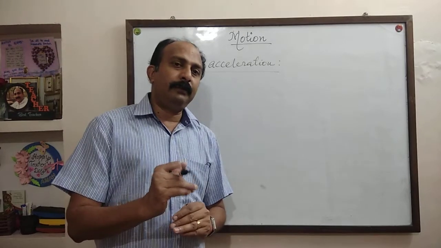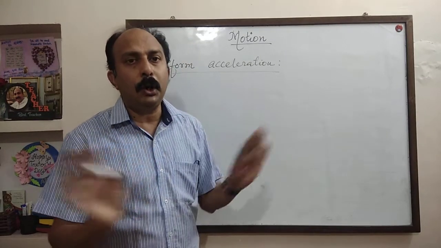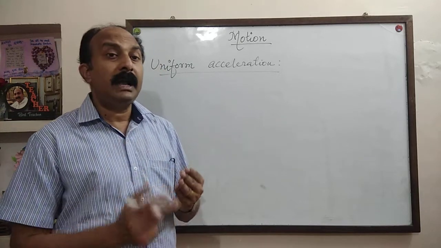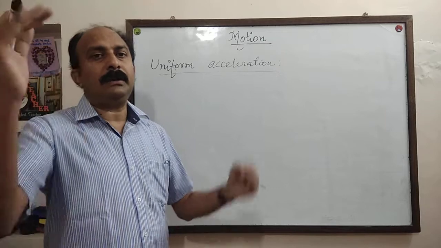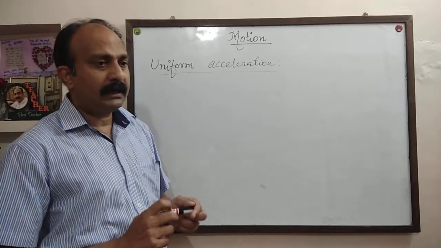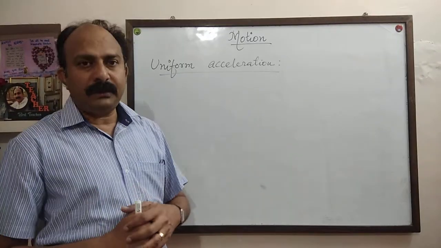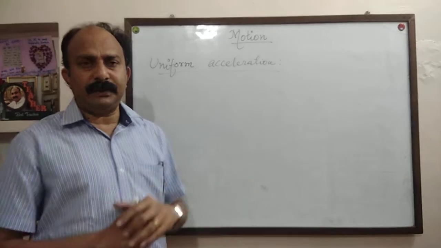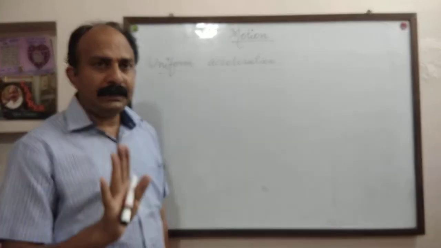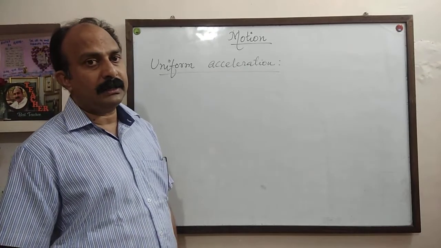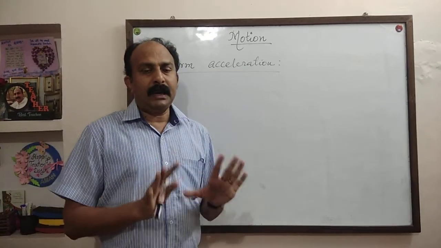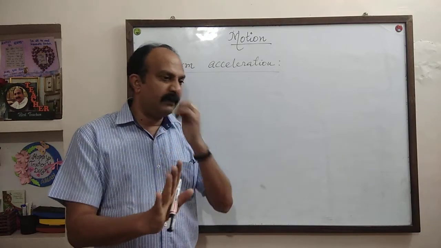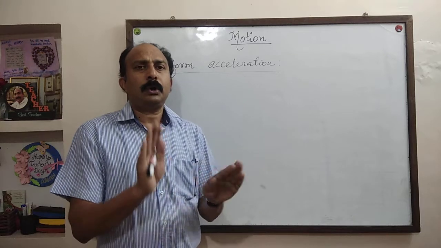Now the velocity of a body increases, but not by equal amount in equal interval of time, but by unequal amount in equal interval of time. Actually, when we are driving vehicles on the road and accelerating the vehicle, that is non-uniform acceleration, because mechanically or manually we cannot increase the velocity of the vehicle at a constant rate.